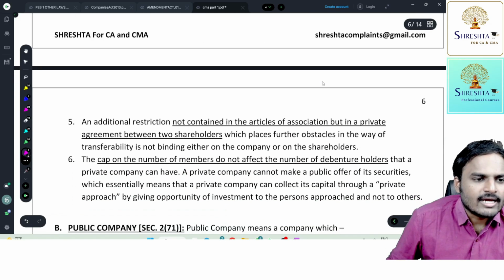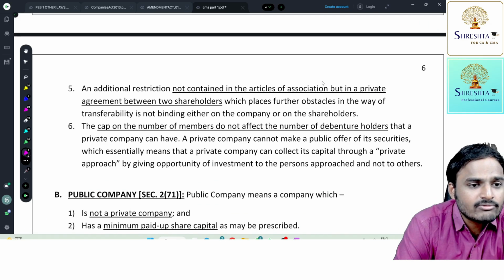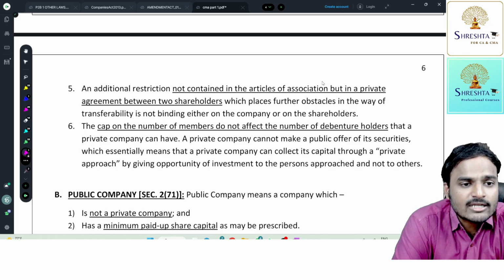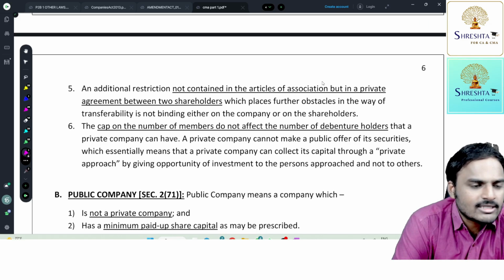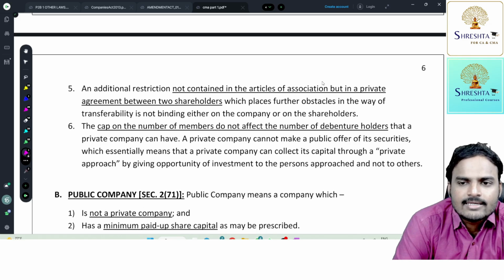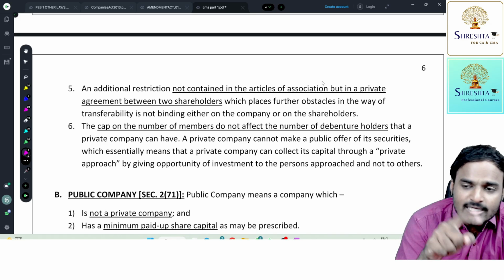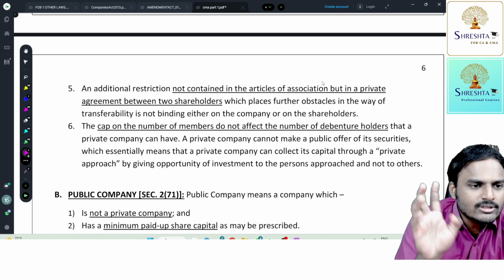Next one, an additional restriction not contained in the AOA but in a private agreement between shareholders, which places further obstacles in the way of transferability, is not binding either on the company or on the shareholders. See, this is nothing but a collateral agreement between the shareholders. Because of AOA, company is bound to the members, members are bound to the company.